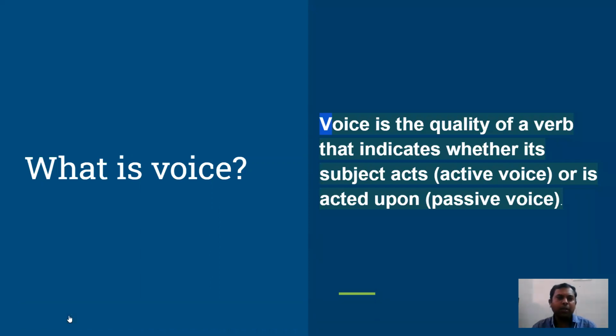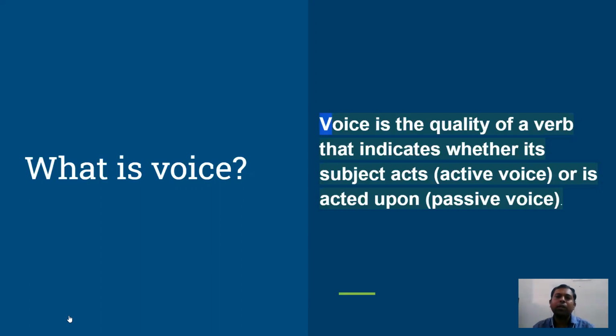In the beginning of this session, we are going to learn what is the meaning of voice. Voice is the quality of a verb that indicates whether its subject acts or is acted upon.